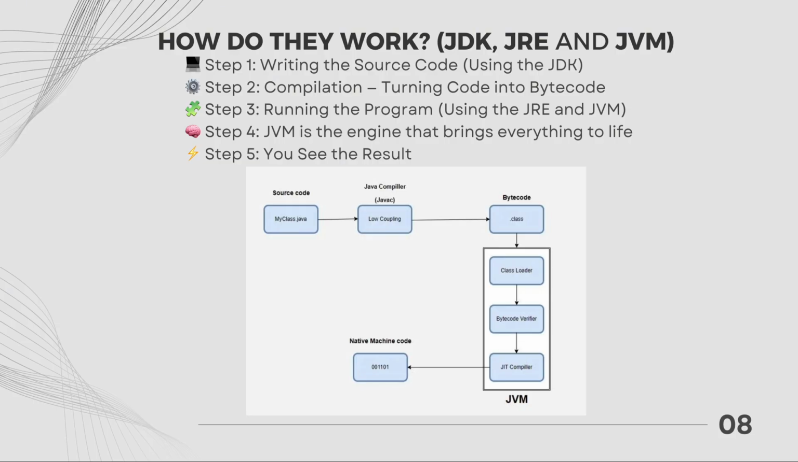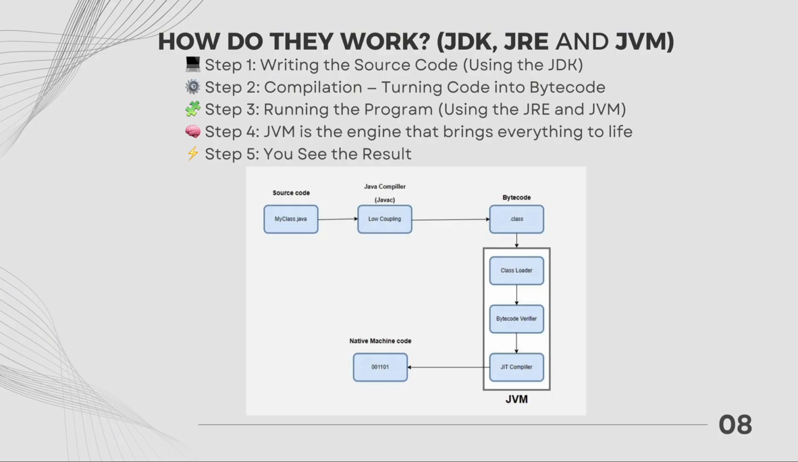Step number 3, running the program using the JRE and JVM. Now, how does your class file actually run? That's where the JRE and JVM come into play. The JRE, or Java Runtime Environment, provides everything needed to run Java applications. When you double-click your program, the JRE automatically loads and starts the JVM.